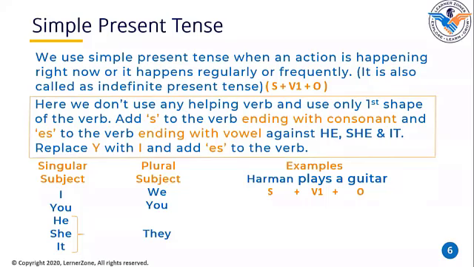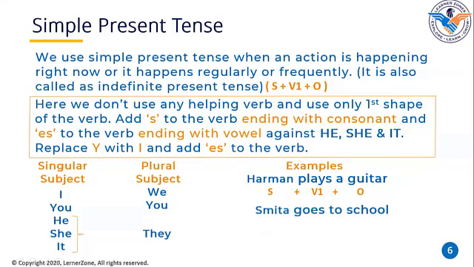Okay, that's why this verb play is ending with a consonant. That's why I'm using s. Okay, he plays. This verb play is ending with the letter Y. Okay, and it is he, she, it. Herman is she. Herman is a girl. So she plays a guitar. Let us take one more example.